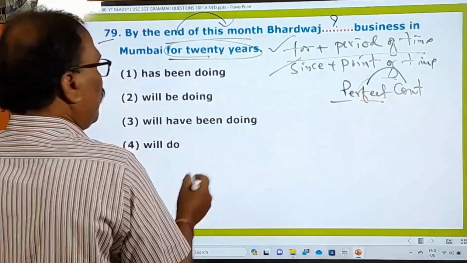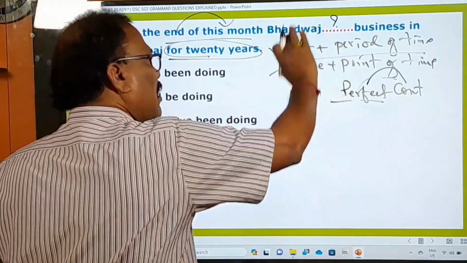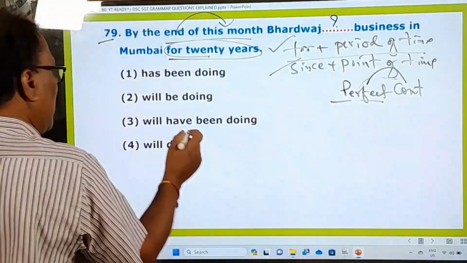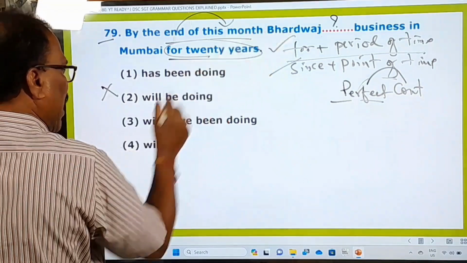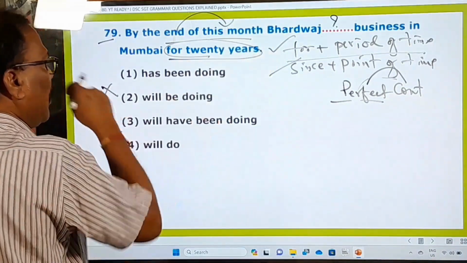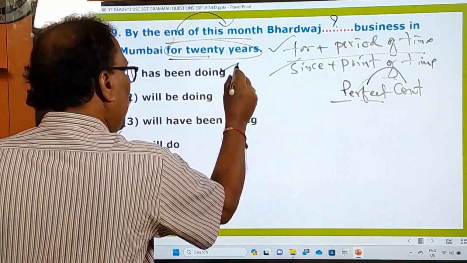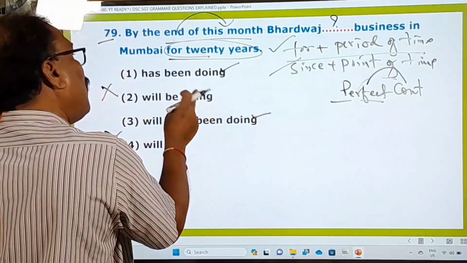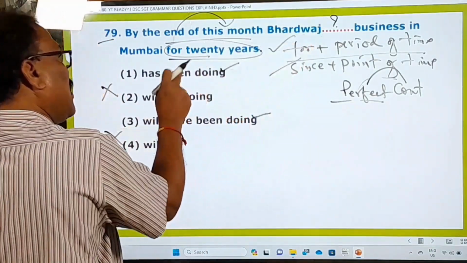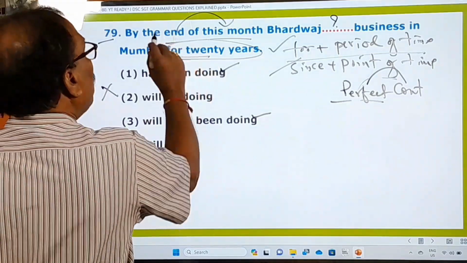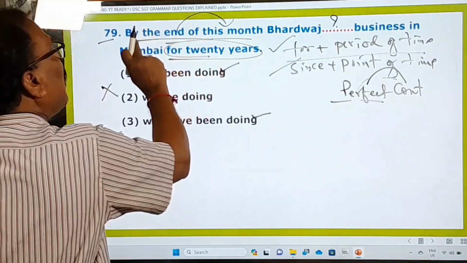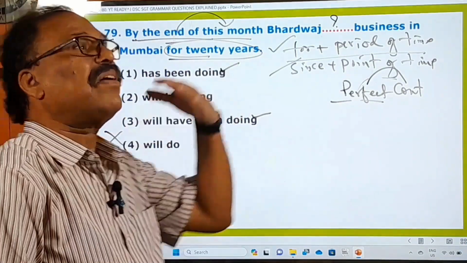Okay, now from this explanation, we understand that will be doing is not fitting in this blank. Will do will not fit in this blank. And what will be fitting in this blank? Has been doing or will have been doing. Then what should we use in this? Whether this is fitting or this is fitting, another clue is also given here. By the end of this month, ee nela chivara karaku.